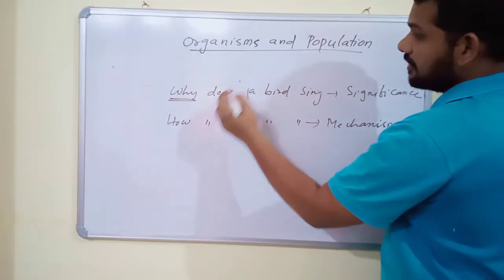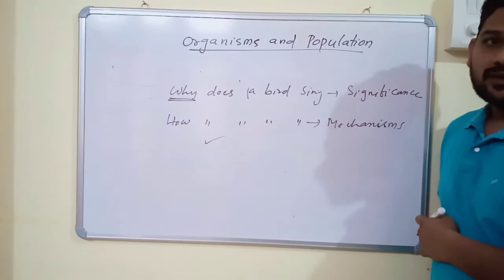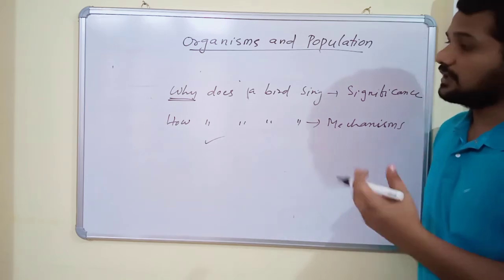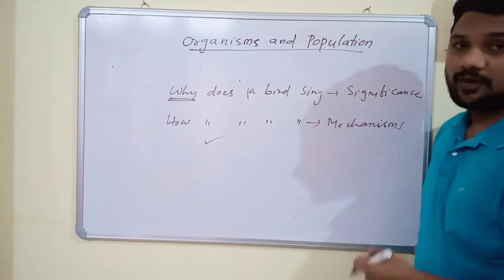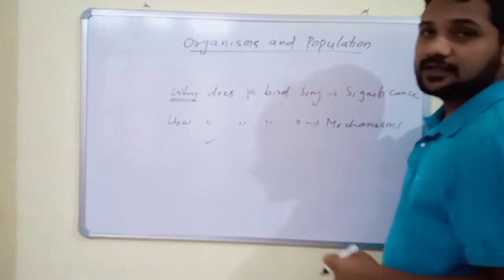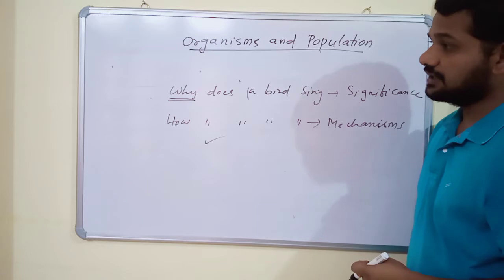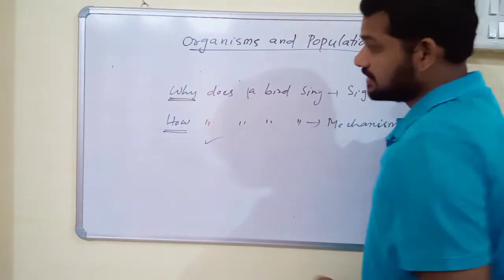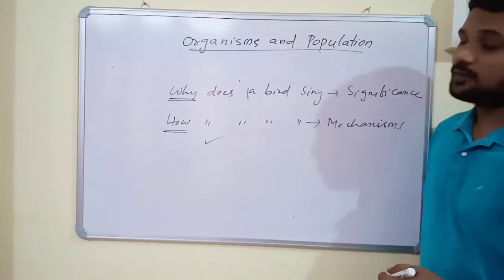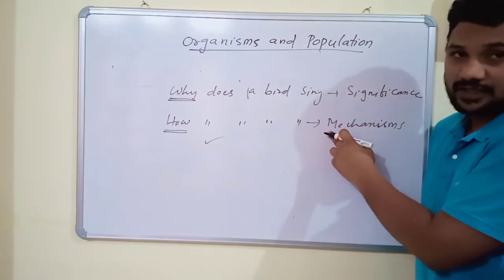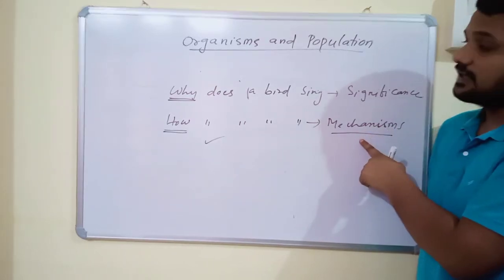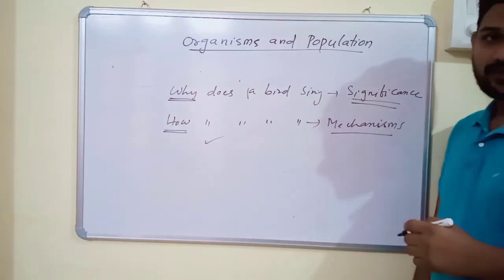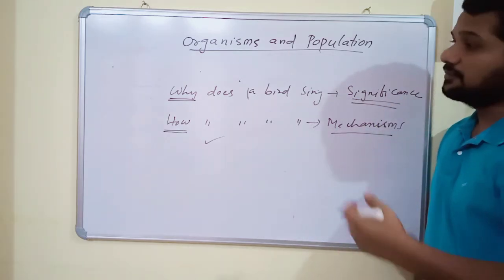How does a bird sing? The bird is able to sing with the help of a vibrating bone and voice box. That is the mechanism. And why does a bird sing? That is the significance: it communicates with its mate, especially during mating season.